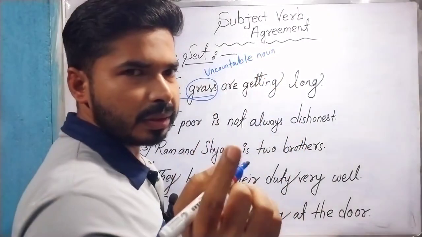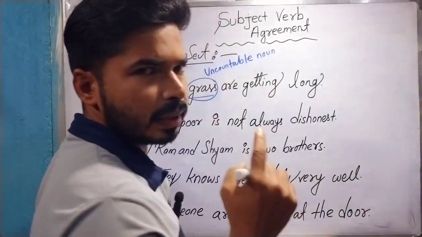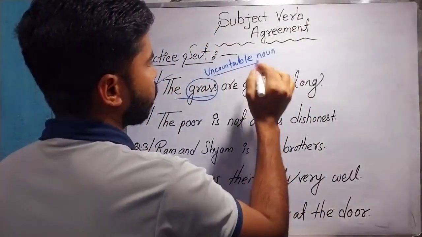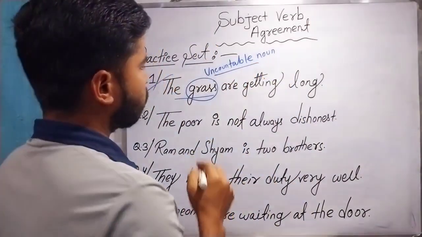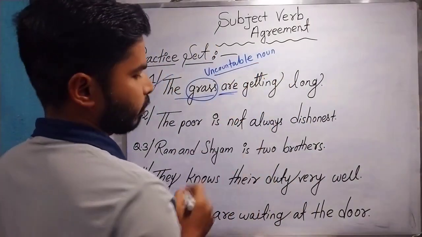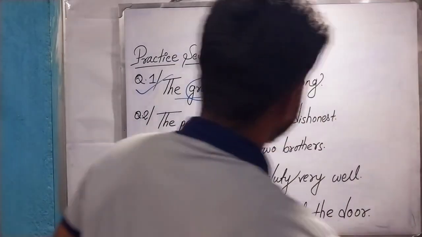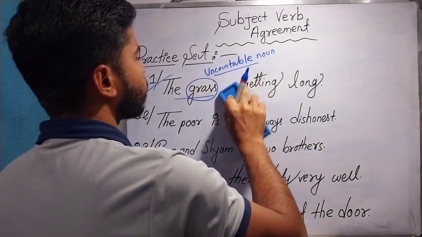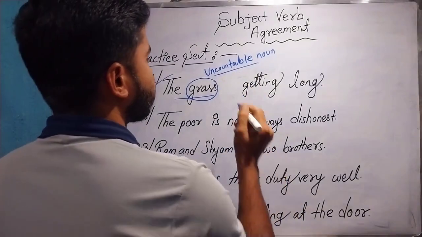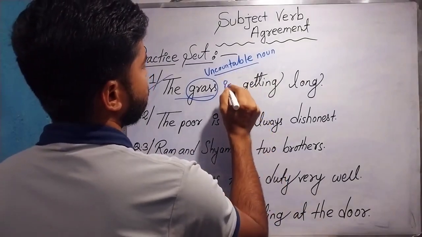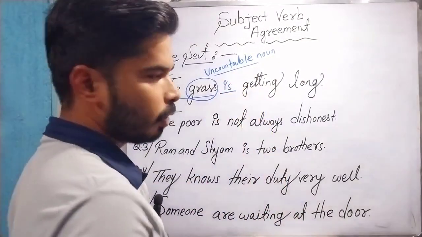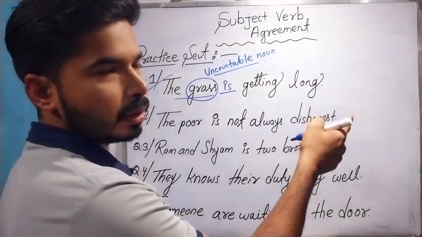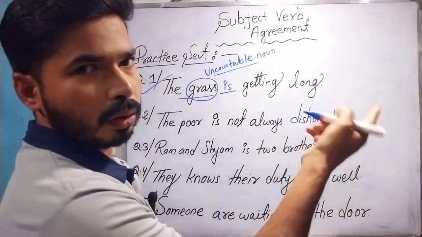And I already discussed in one of the rules that uncountable nouns always take a singular verb, not the plural verb. So the answer will be is. Not the grass are getting long, but the grass is getting long.